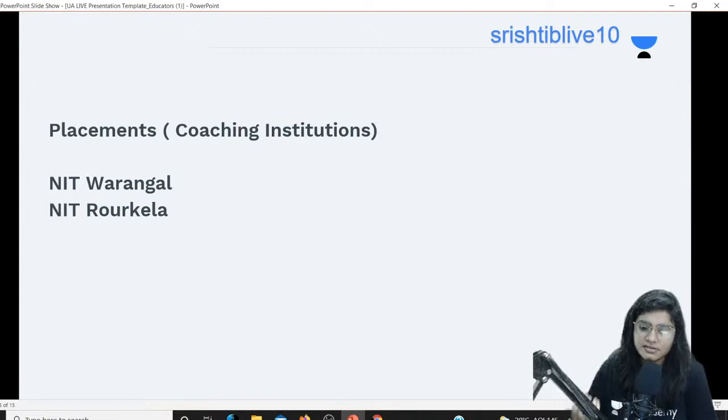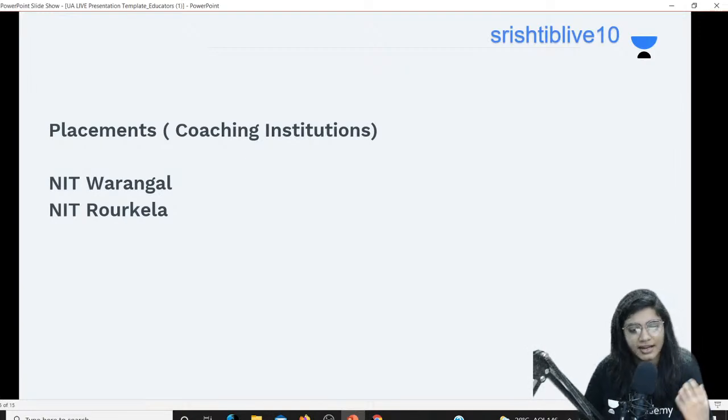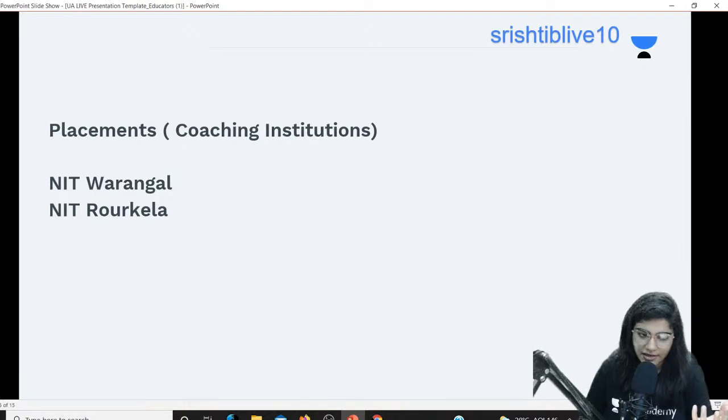So if you are interested in the coaching sector, then definitely you have to give preference to NITs which have an active coaching or placement sector. I would say that NIT Warangal and NIT Rourkela are the two best NITs if you are looking into placements. If you are interested in teaching, or in IIT JEE teaching in general, you have to give priority to these two institutes because they have an active placement center.